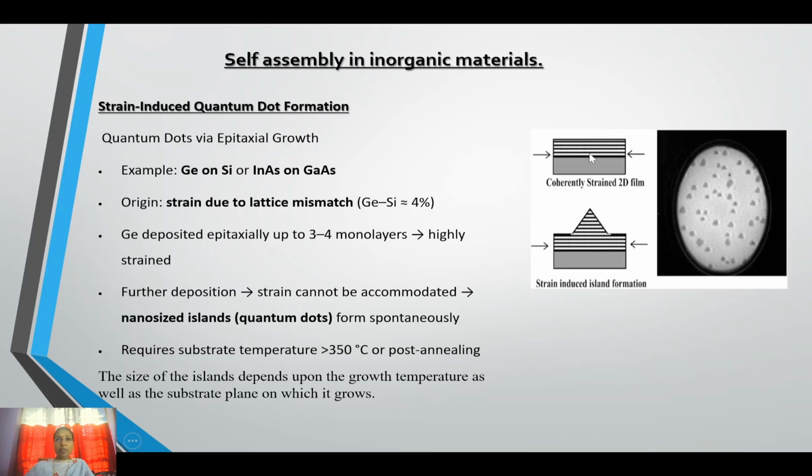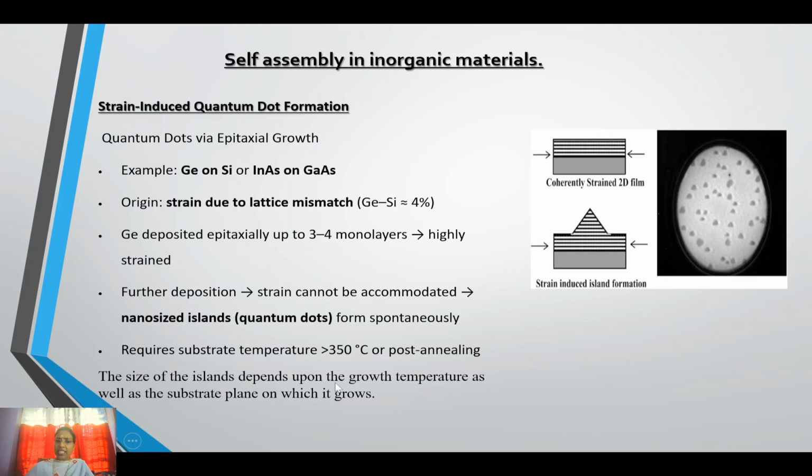All of you know that thin films are formed on the surface of a substrate. We form this thin film on the substrate. Again, we form different layers. As the number of layers increases, we cannot accommodate the strain, and then islands are formed on the surface. This is one island; these islands are formed on the surface. It requires a substrate temperature greater than 350 degrees Celsius or post-annealing.